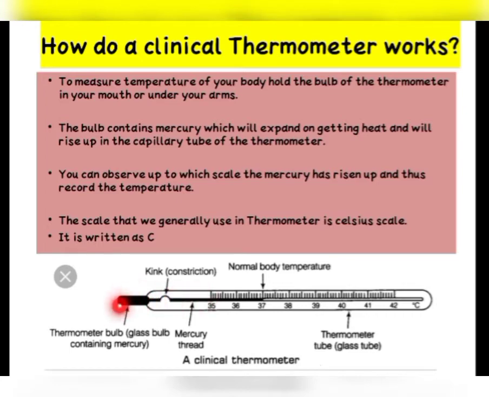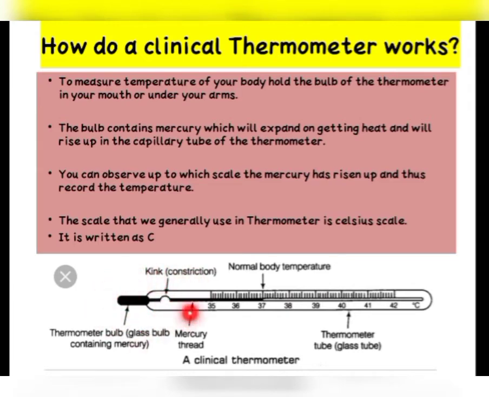Okay, that means, for example, if you take an iron ball and heat that iron ball, the iron ball will become bigger. The reason is that the metal, that is iron, will expand. Similarly, as mercury is also a metal, when mercury touches the heat of your mouth or underarms, it will also expand, and then it will come out of the bulb and move inside this capillary tube. And what will happen? The mercury will run inside this capillary tube up to as far as it can run.